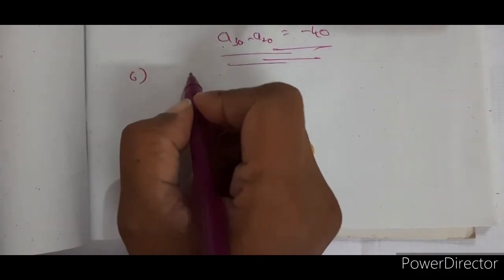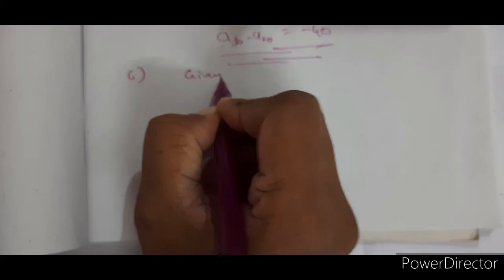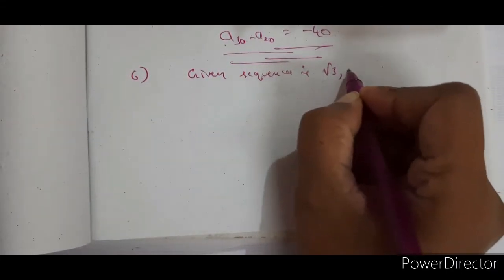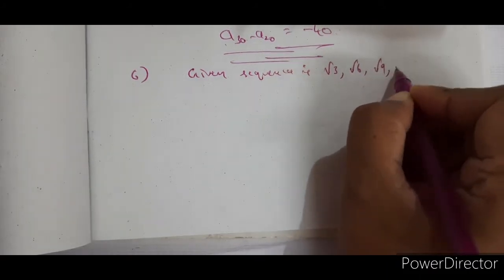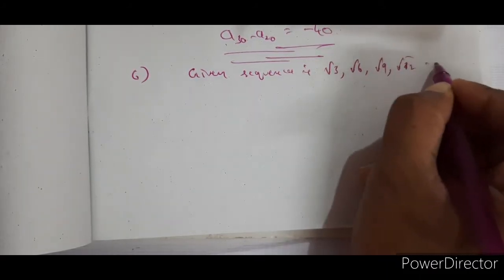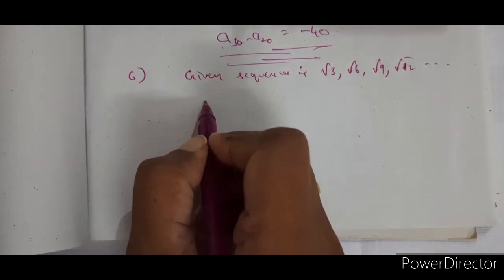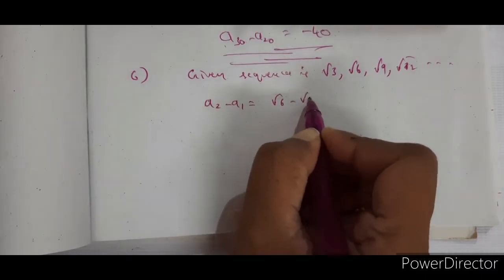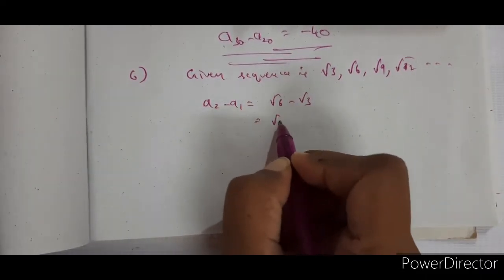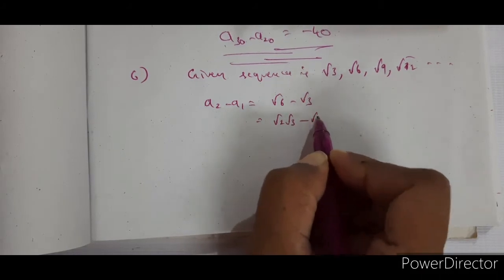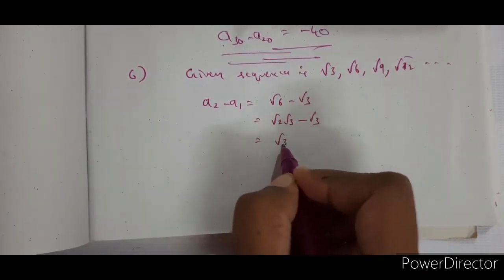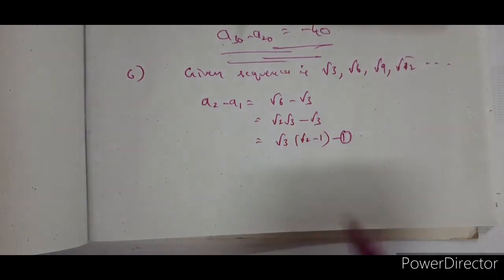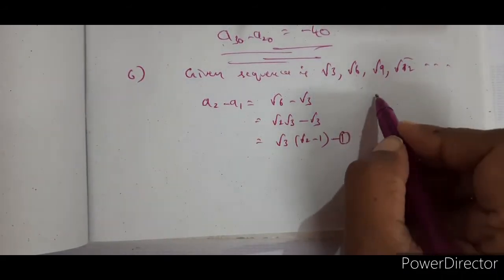Sixth problem. Given series or sequence is root 3, root 6, root 9, root 12, etc. Now, A2 minus A1 is equal to root 6 minus root 3. Root 6 can be written as root 2 into root 3, minus root 3. Taking root 3 common, it is root 2 minus 1. So, equation 1. Now, let us check between these two.